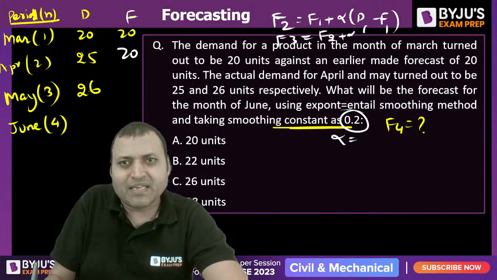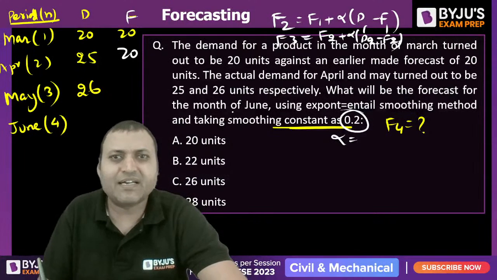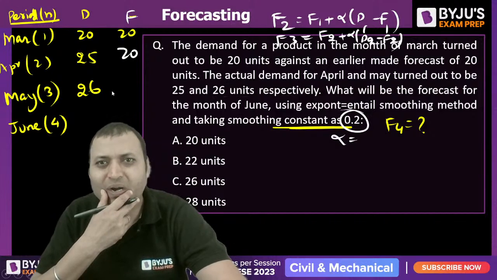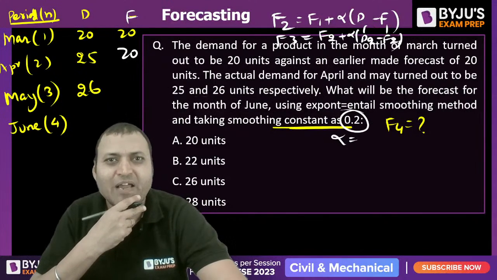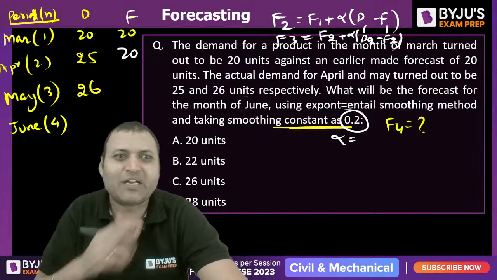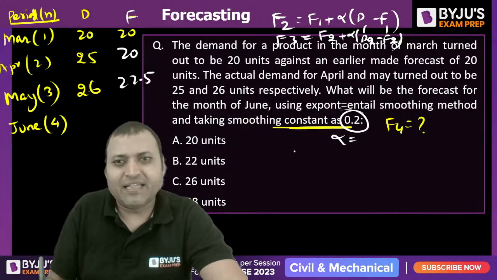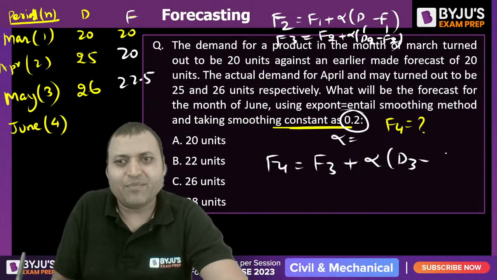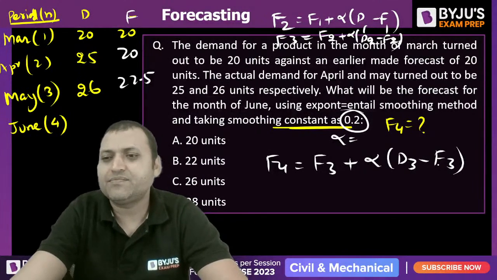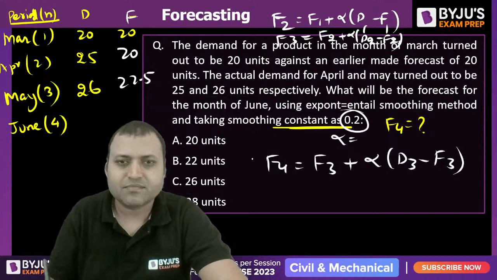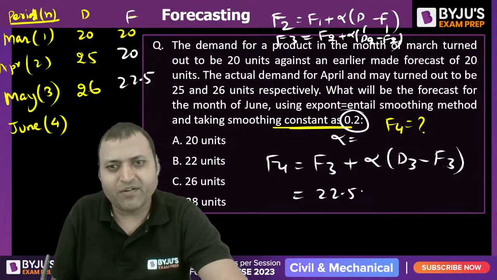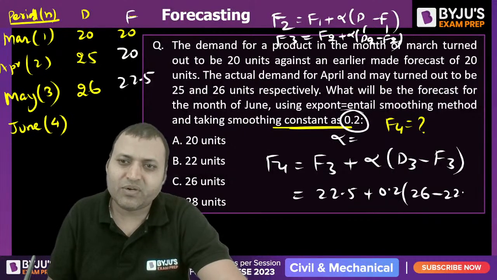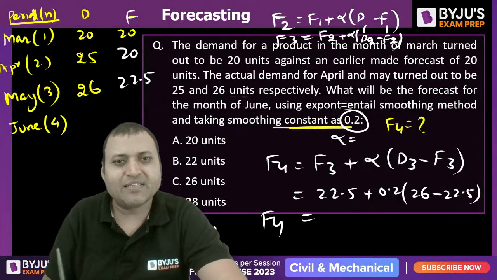F3 is equal to F2 plus alpha (D2 minus F2). Isn't it? How much do you get? F2 is 20, alpha is 0.2, then 5 by 2, 2.5, 22.5. And then F4 can be calculated as F3 plus alpha (D3 minus F3). That is how we can calculate. What is F3? 22.5 plus alpha is 0.2, D3 is equal to 26 minus 22.5 will give you the answer for F4.